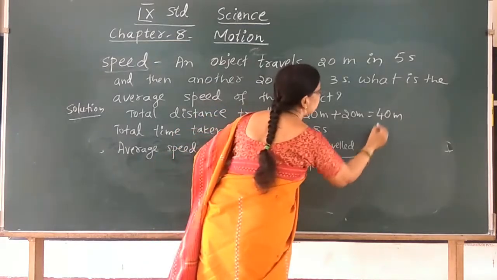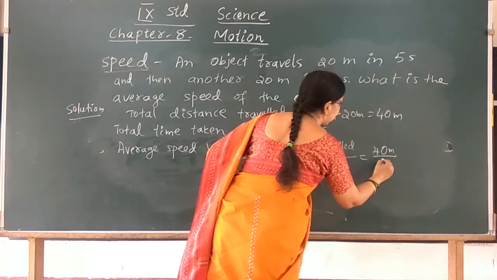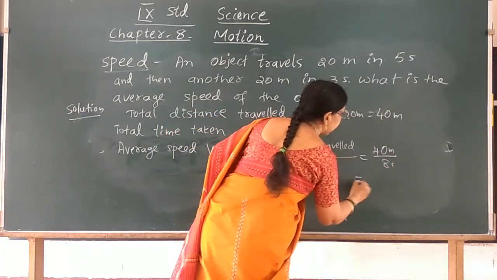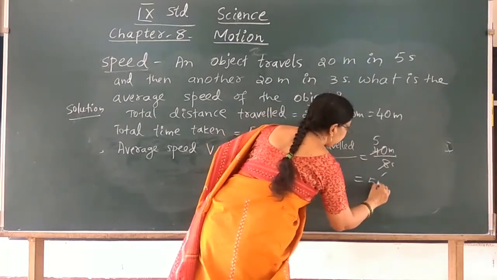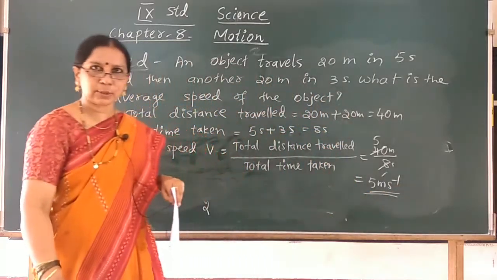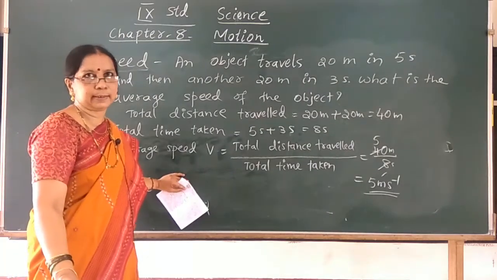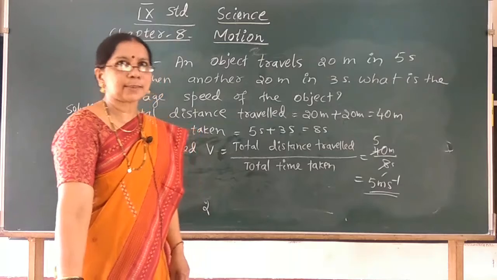The formula must always be written. Total distance travelled is 40 meter and total time taken is 8 seconds. 8 fives are 40, so 5 meter per second. So the average speed of the object is 5 meter per second. Write this problem in your classwork book.